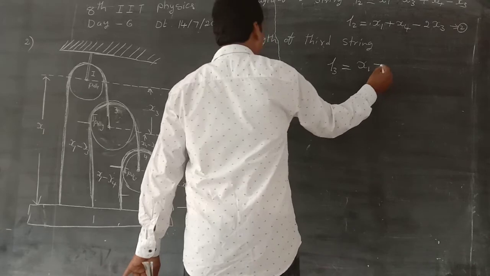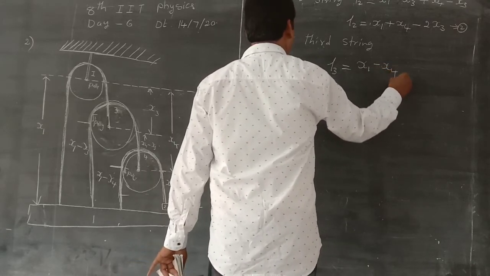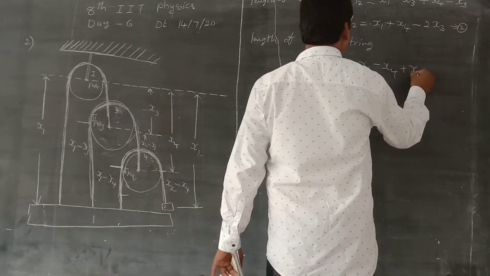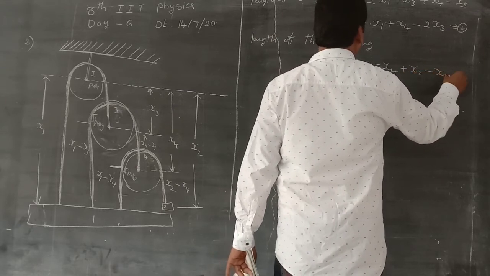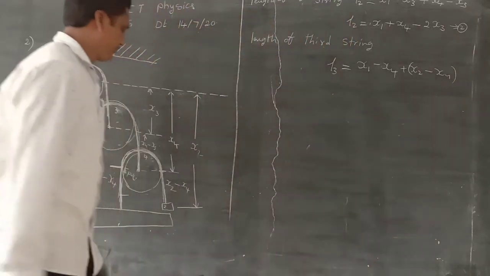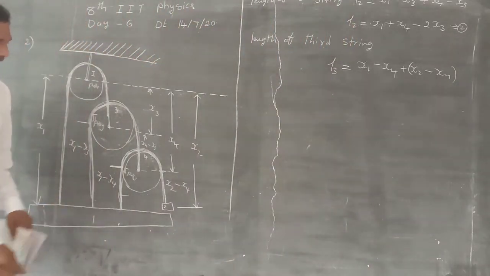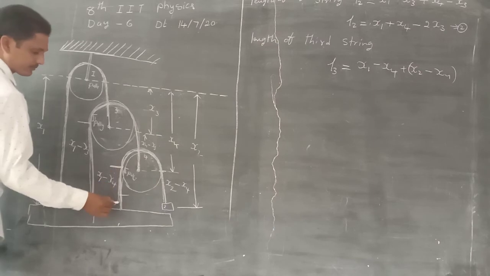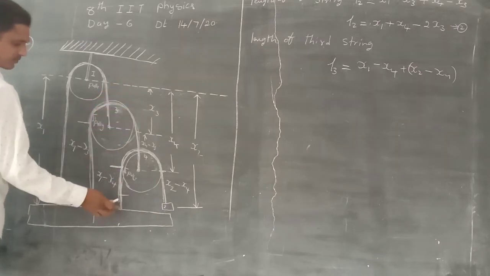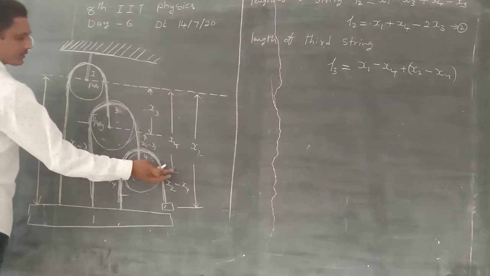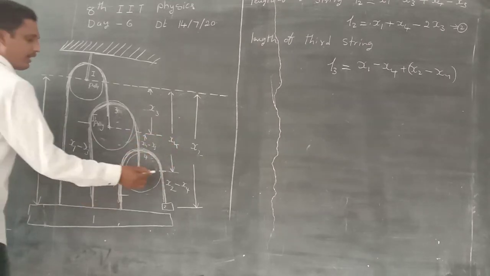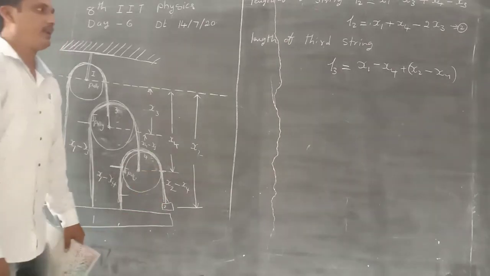Carefully look here: x1 minus x4 is this length, and x2 minus x4 is this length, total length L3.